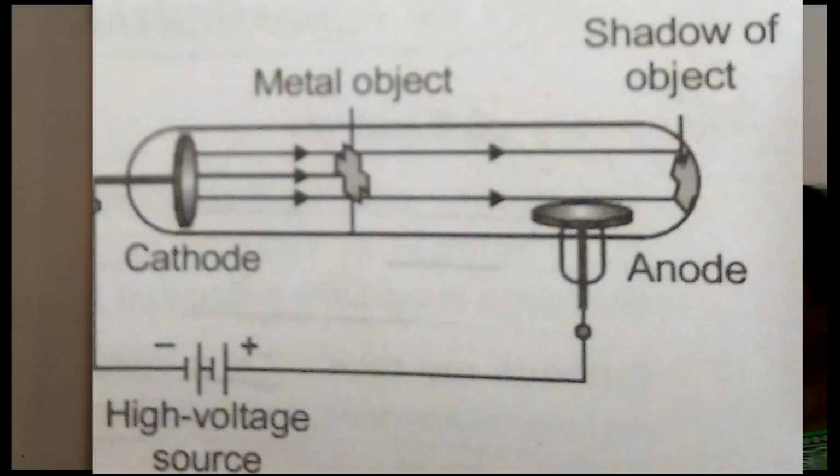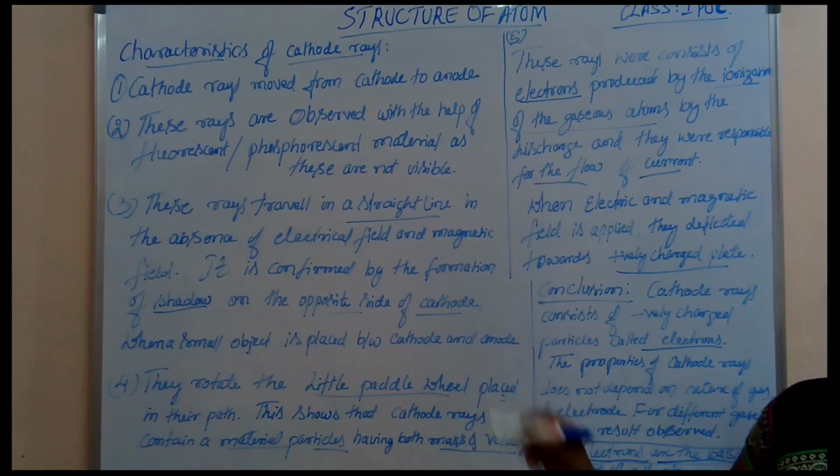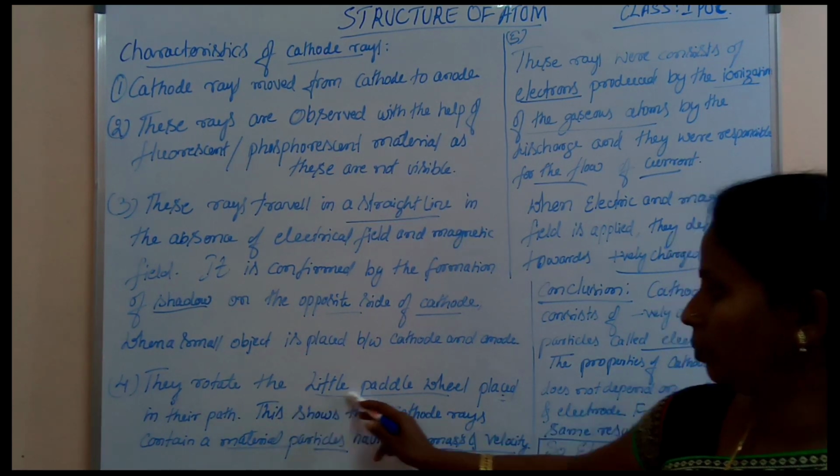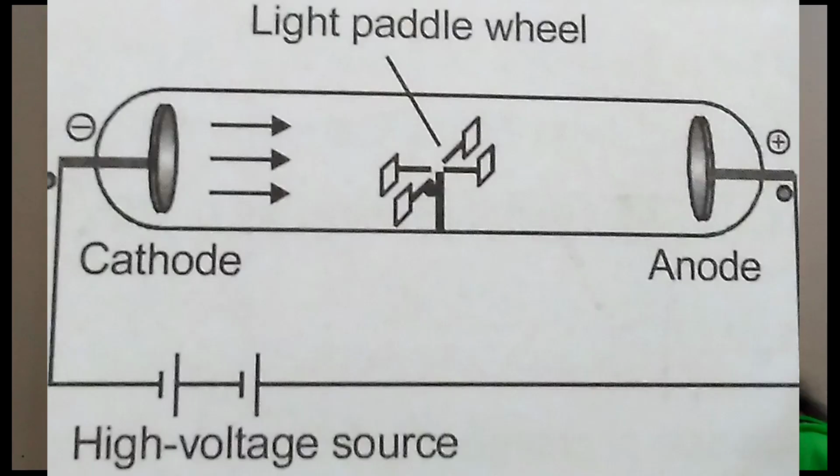When we place a small object between cathode and anode, the rays travel in a straight line in the absence of electric and magnetic fields, confirmed by the formation of a shadow on the opposite side of the cathode. Next, they can rotate a little paddle wheel placed in their path.